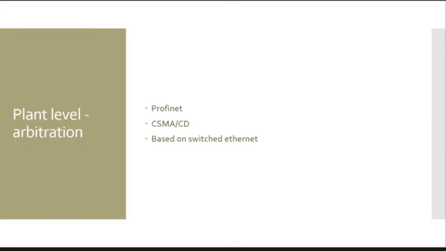The plant level arbitration: Profinet is used at this level. Profinet is an industrial Ethernet-based communication and hence uses CSMA/CD. This is used such that each device listens to the network, and when it is idle, it transmits data. Profinet has different versions, which have different levels of determinism.